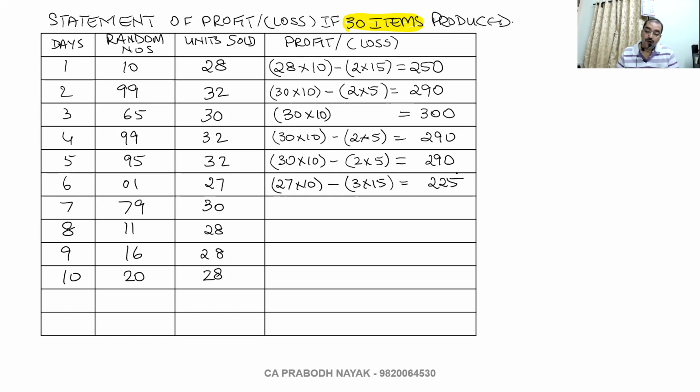So now you are able to calculate and get the correct answers. Good. 30 will be 30 into 10. Nothing else. 300. 28, 28 into 10 minus 2 into 15. So 250. Correct. They are also same.